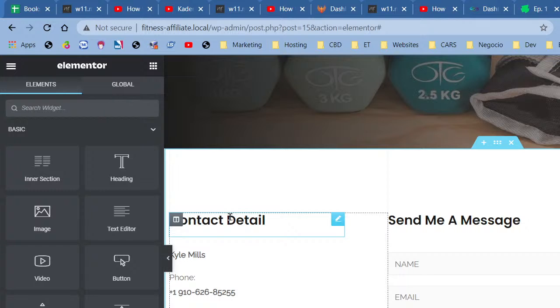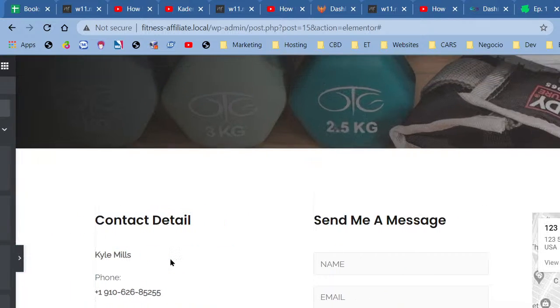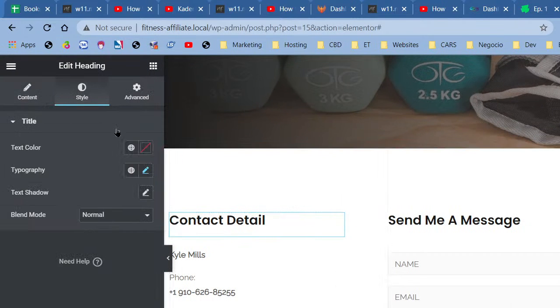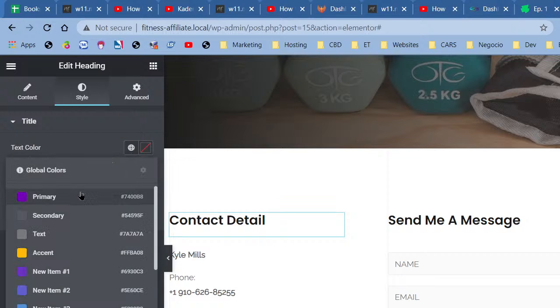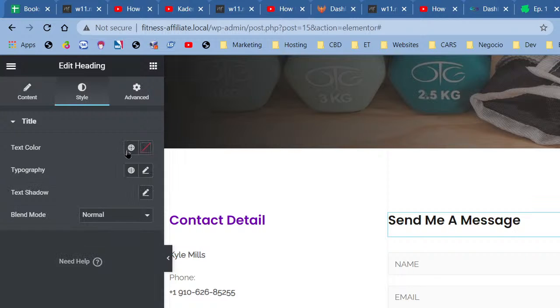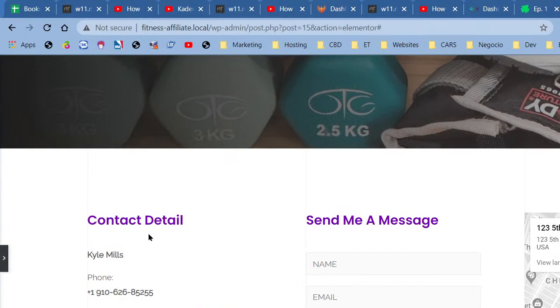So I'm just going to change these, which look good in black, by the way, to purple. I click on it, go to style, go to primary, and repeat for each one. All right, so now we have our purple, which is a part of the colors that we're using. This doesn't look so bad.